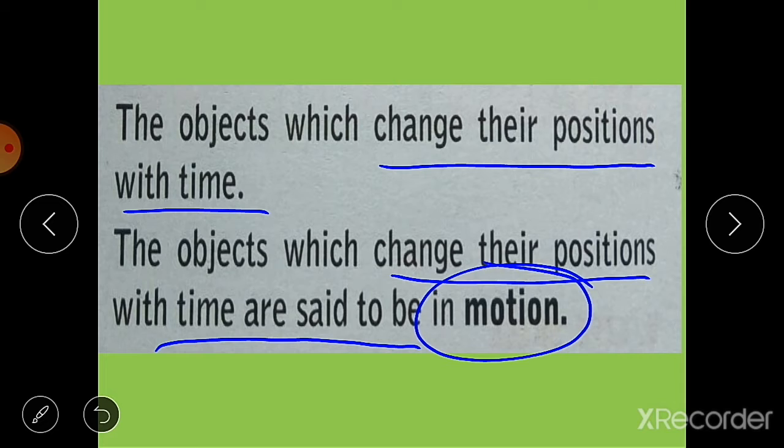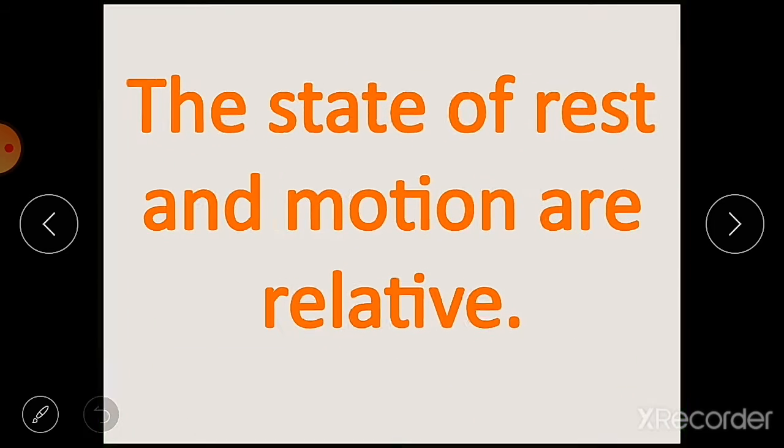The same object may be at rest at one moment and in motion at some other. See, when there is a car which is not moving, that means it is at rest. But when it starts moving, then it is said to be in motion. So one object can be at rest at one moment and in motion at some other moment. So we can say moving bodies change their position with time, and it is known as motion.